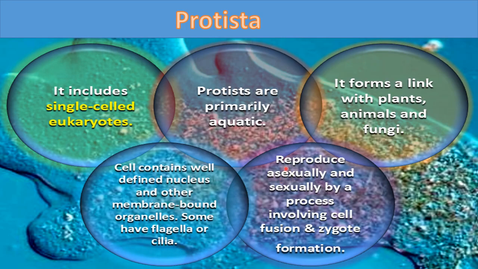Then Protista reproduce asexually and sexually. So the mode of reproduction can be asexual or sexual, by a process involving cell fusion and zygote formation. So when sexual reproduction occurs in Protista, it will be by gamete formation, and after that fusion of gametes and formation of zygote.